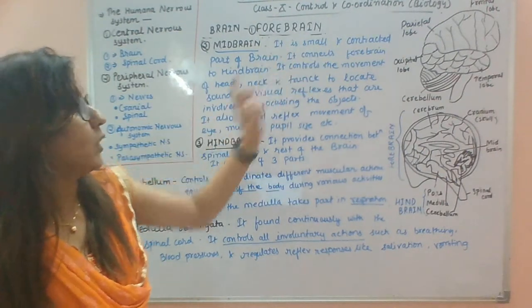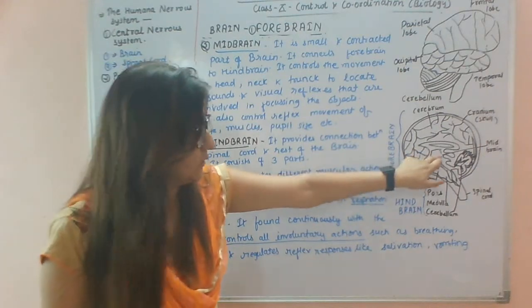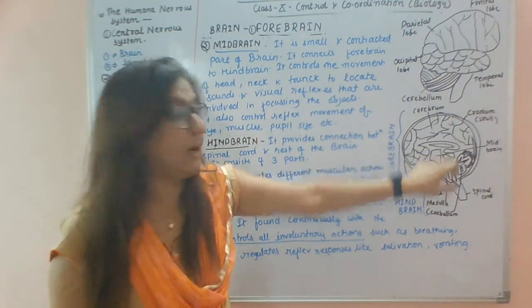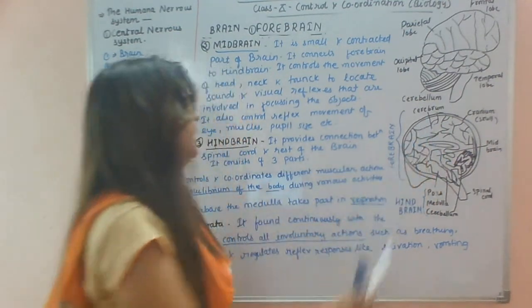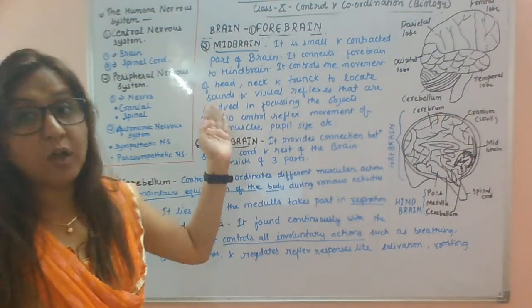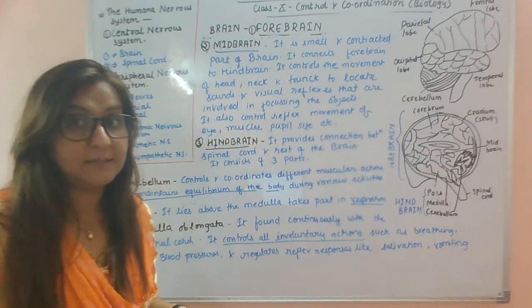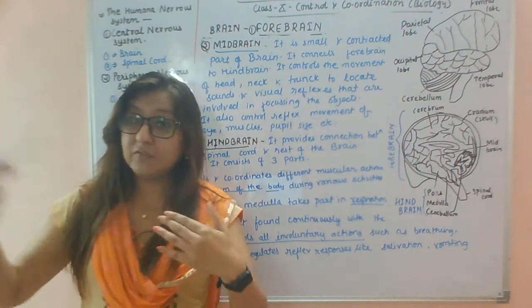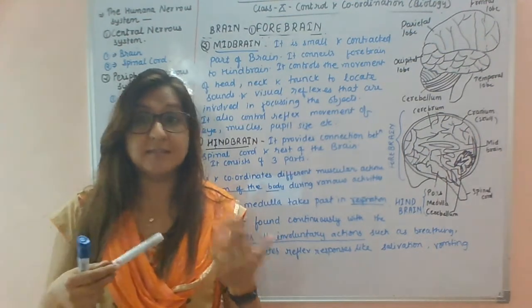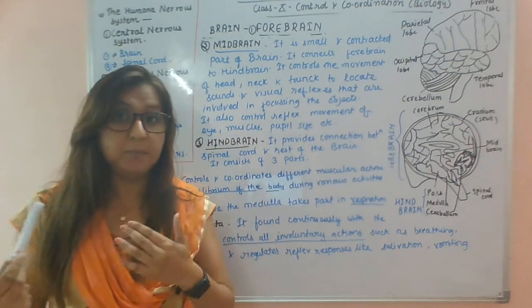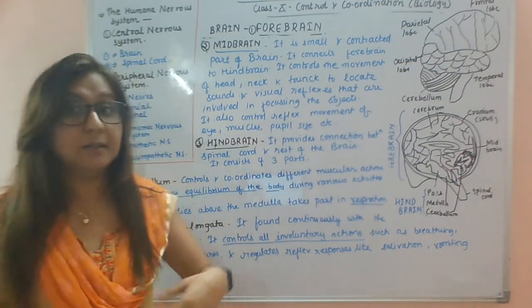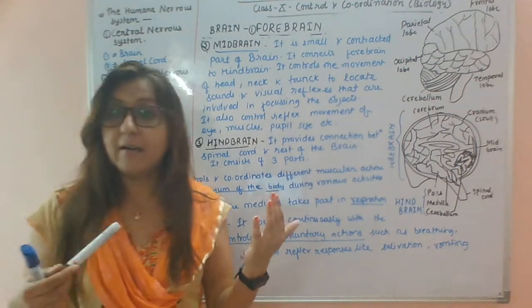It is a small and contracted part of the brain. It controls the movement of head, neck, and trunk to locate sound and for visual reflexes. If we have any visual stimulus from this side, we will move our head and look over this side.